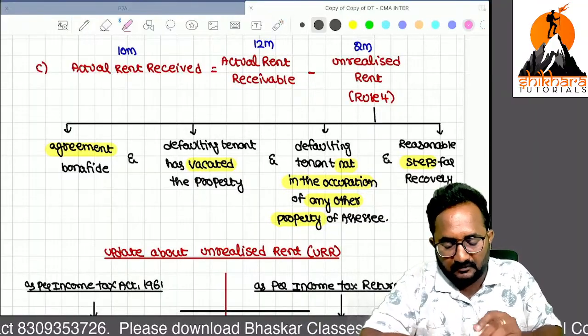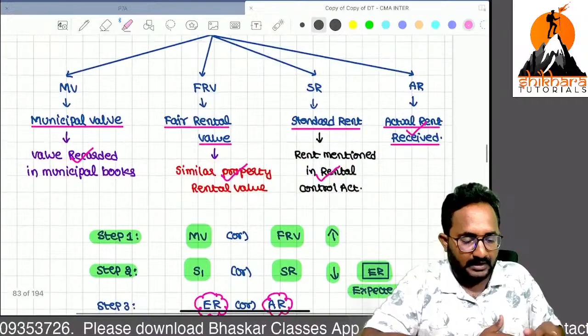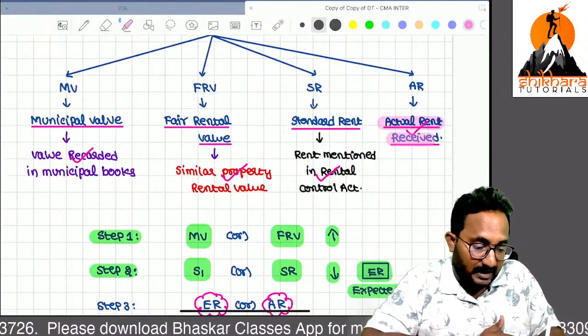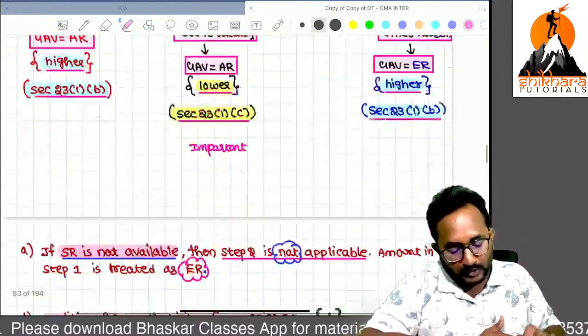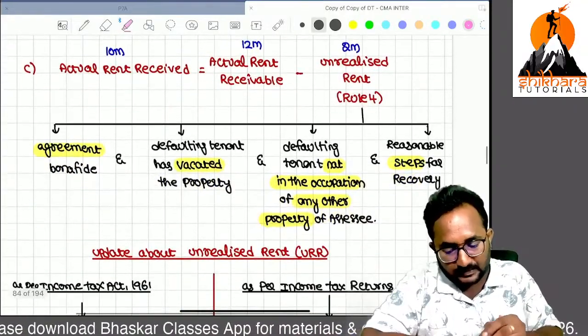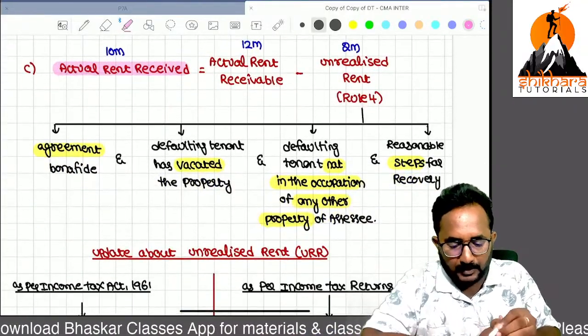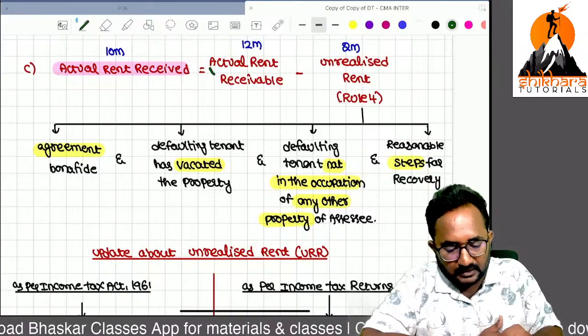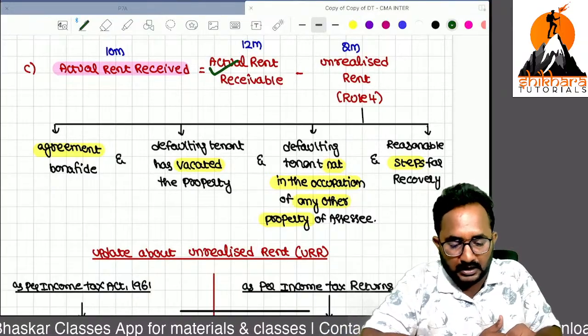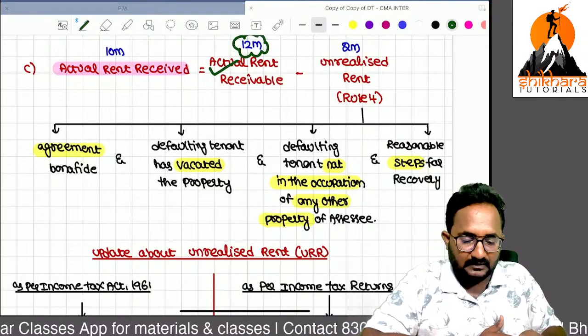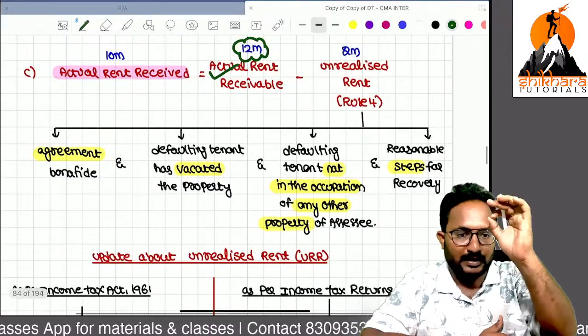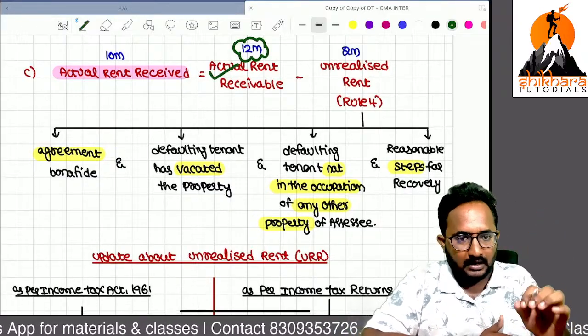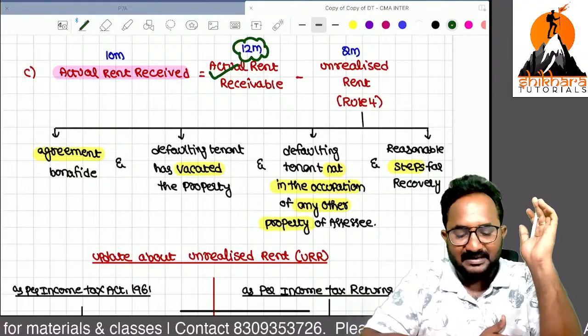Sir, for GAV computation, we have to take the actual rent received as one variable. How to calculate the actual rent received? Example, I have a right to receive the actual rent for 12 months, because house property always follows the accrual basis.